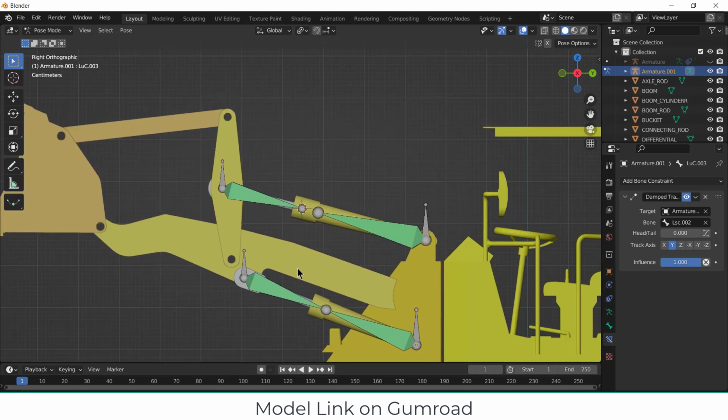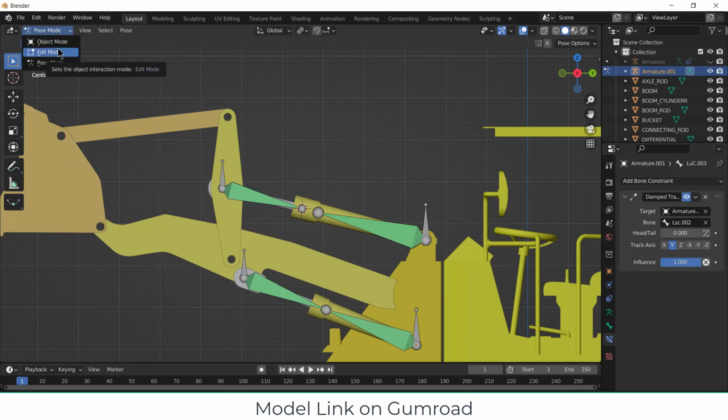Now I need to add more things. So let's see how to approach this. Now I need a big bone here. So here I need to make a 4-bar mechanism to make sure it works. So here you see these four joints will make a 4-bar mechanism. Okay, so I need something here.